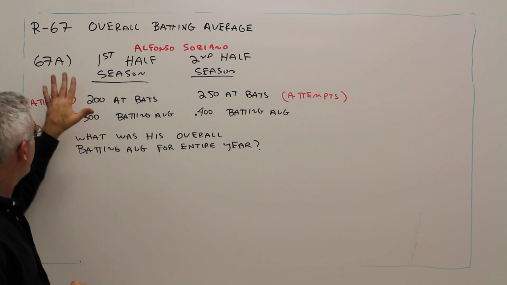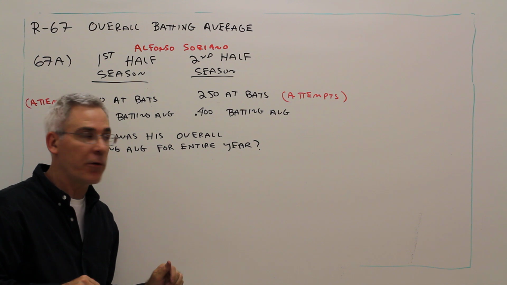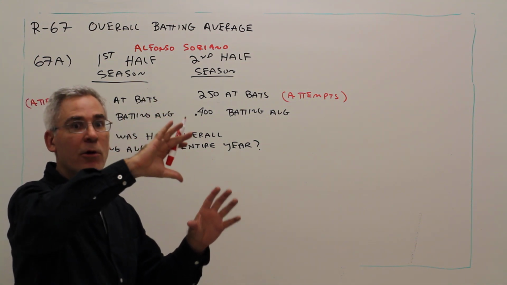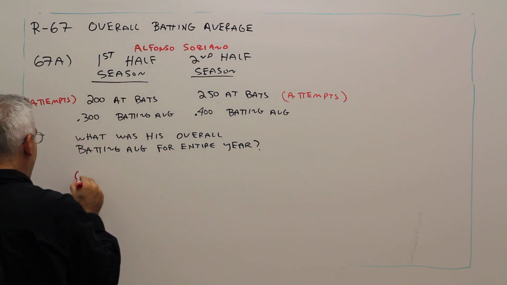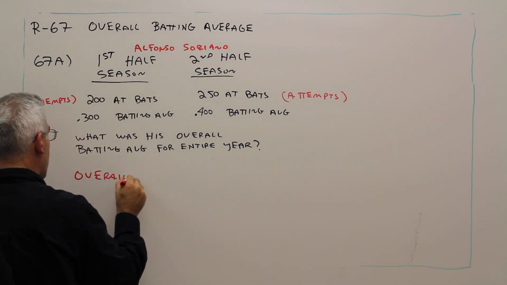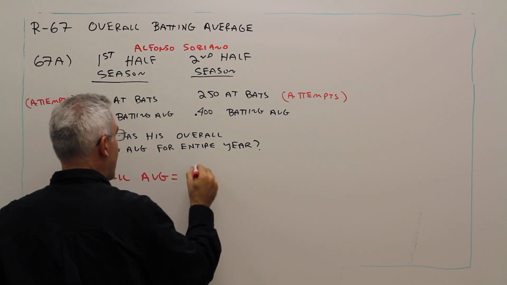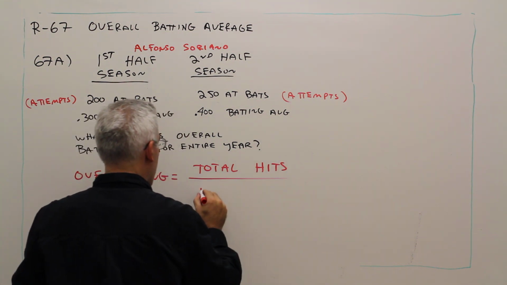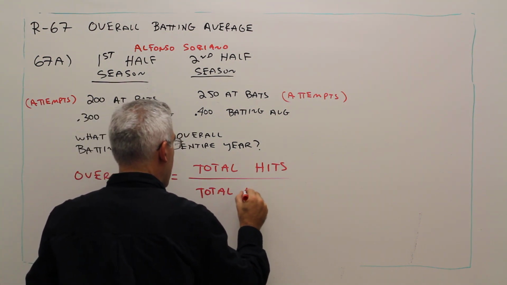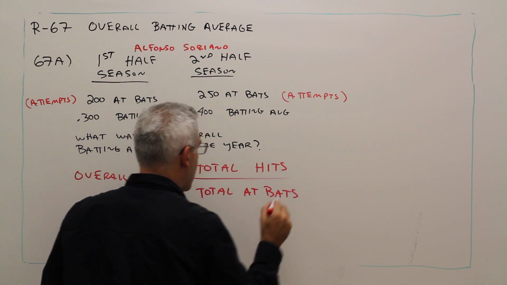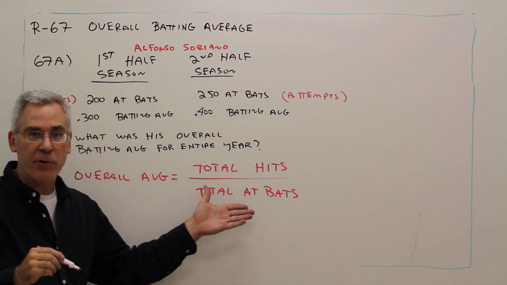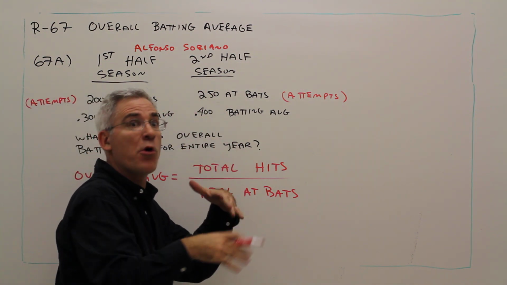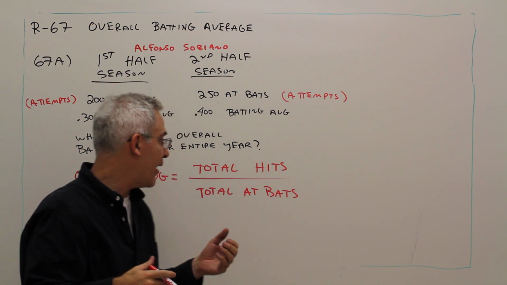I'll work out this problem, and then I'll change a few numbers and give you one to work on your own. All right, so when you see overall average, you want to get the total over the total. So for the overall average, that's going to be the total hits over the total at-bats. So the total successes over the total attempts, if you will. In basketball, it would be the free throws made over the free throws attempted and things of that nature.